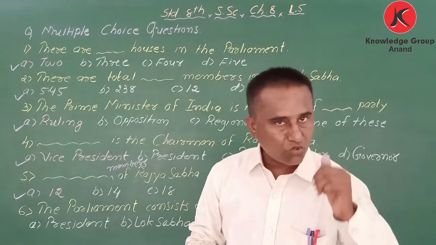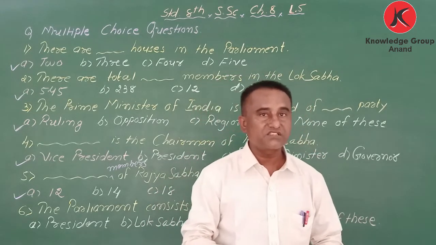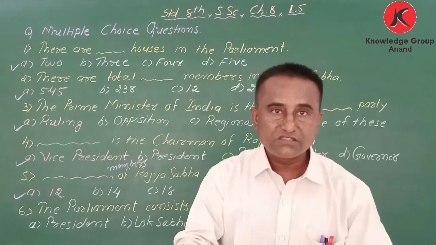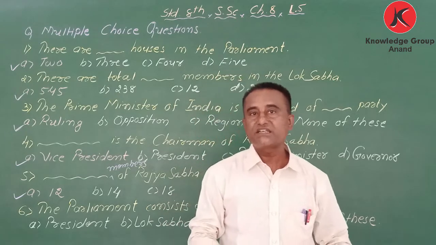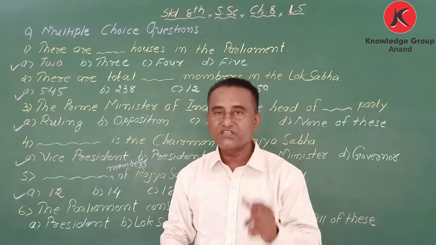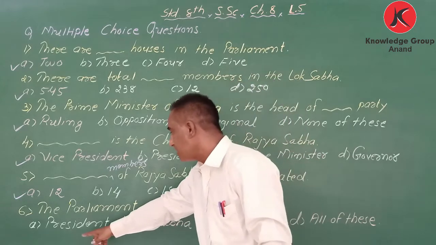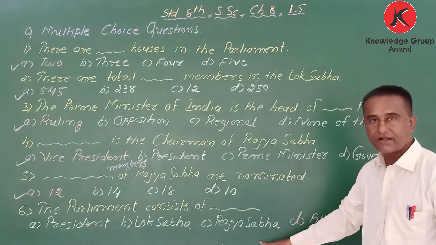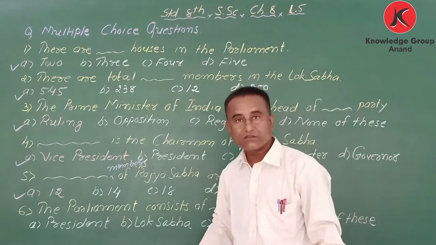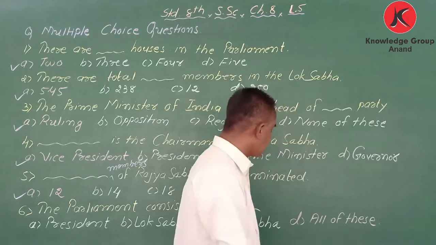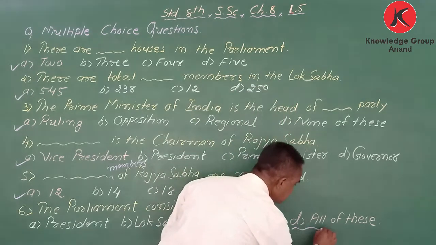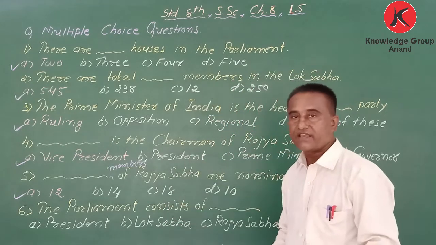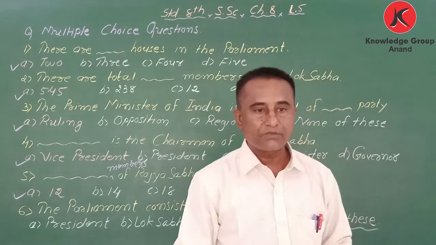Lok Sabha and Rajya Sabha are already there, but one more is the president. So the parliament consists of three things: president, Lok Sabha and Rajya Sabha. Here the options given are A president, B Lok Sabha, C Rajya Sabha. All three are there, so the answer is all of these.